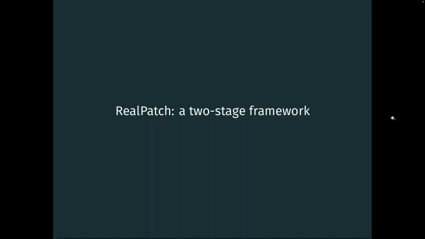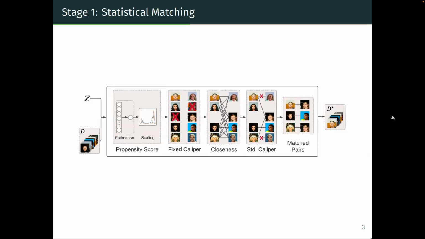the average accuracy. We here propose our RealPatch framework, which consists of two stages. The first stage is statistical matching, which takes in input the dataset and the binary attribute Z. Z defines two groups and is spuriously correlated with the target label Y. In the CelebA example, Z is the gender that defines the two groups male and female and is spuriously correlated with the hair color. The output of stage 1 is the matched dataset that is obtained by first estimating the propensity score and adjusting it with temperature scaling, where the propensity score is the probability of being in one of the two groups. So here it is the probability of being female.